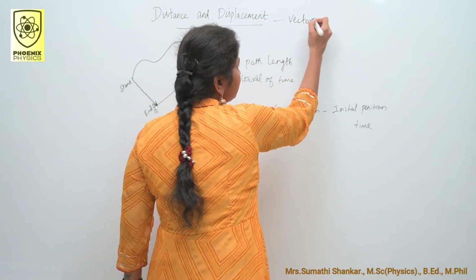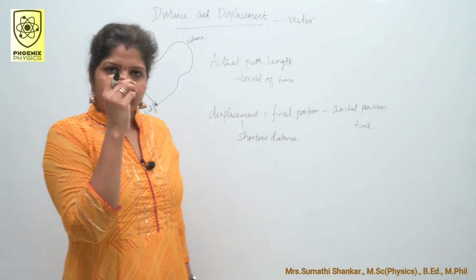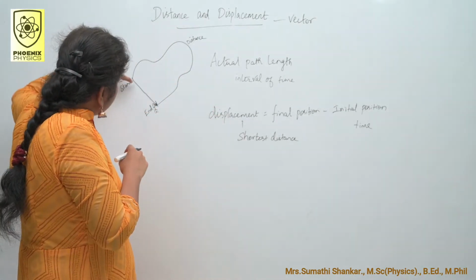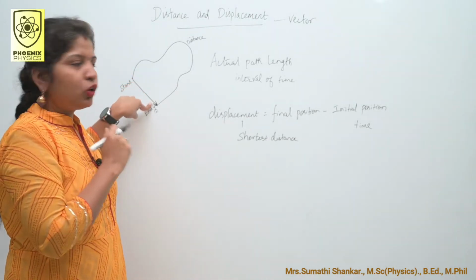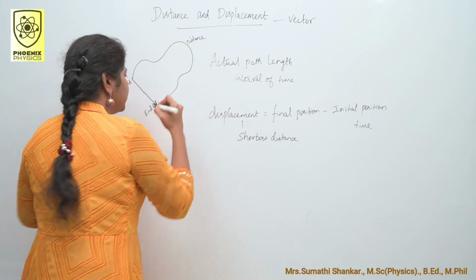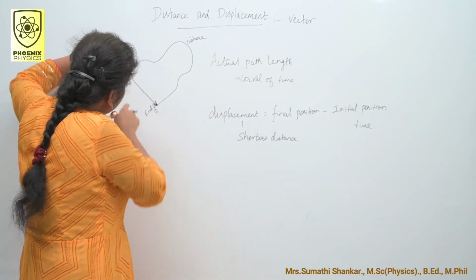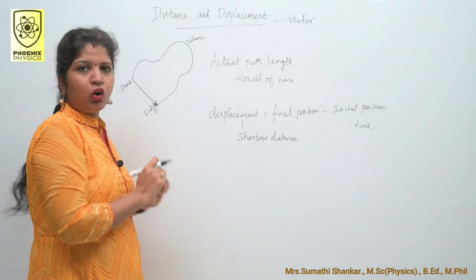It has magnitude as well as direction. The direction is from the initial position to the final position of the object, like this. You should draw the arrow like this. The direction is from the initial to final position of the object.